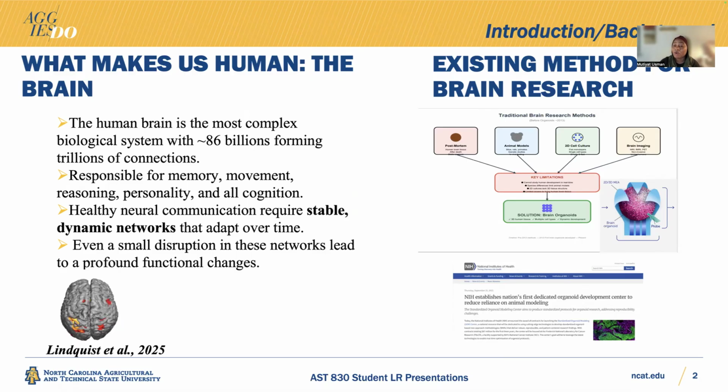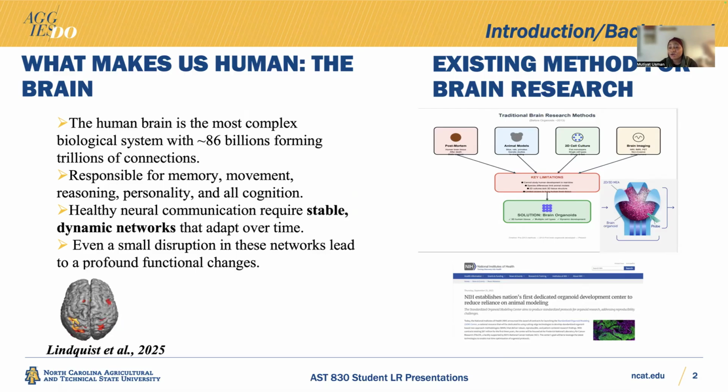And we have the brain organoids. Think of brain organoids as the lab-grown version of the human brain, growing the brain outside the human skull. For the first time, they can actually bring the human brain outside the human skull, this time in a lab setting. That's why we call it in vitro.